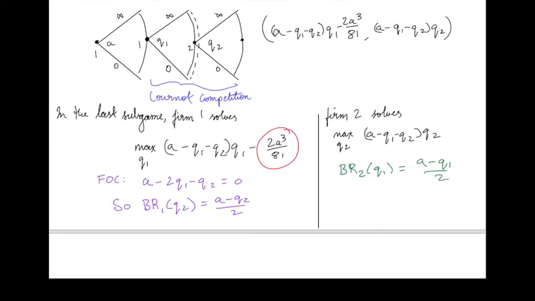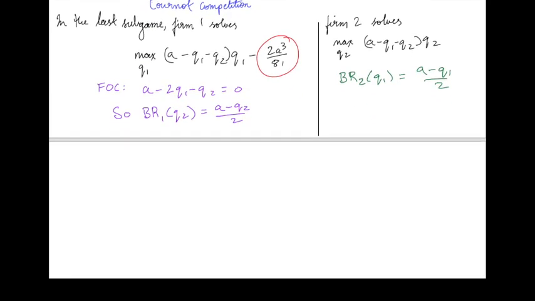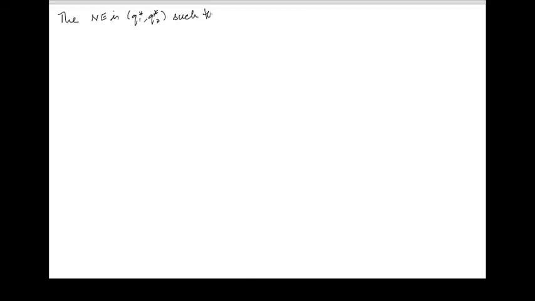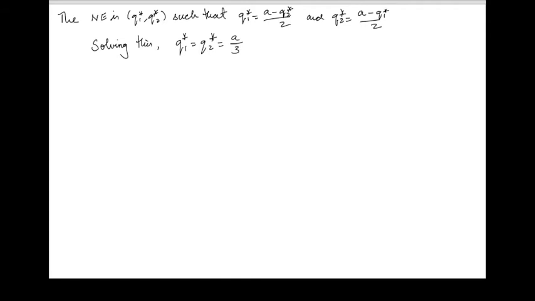The equilibrium is a pair of quantities, Q1 and Q2, such that the two firms are best responding to one another. So it's a pair, Q1 star and Q2 star, such that Q1 star equals (A minus Q2 star) over 2, and Q2 star equals (A minus Q1 star) divided by 2. And that's because Q1 star is a best response to Q2 star, and Q2 star is a best response to Q1 star. Solving this, Q1 star equals Q2 star equals A divided by 3.